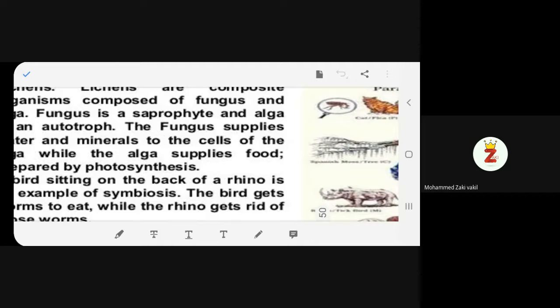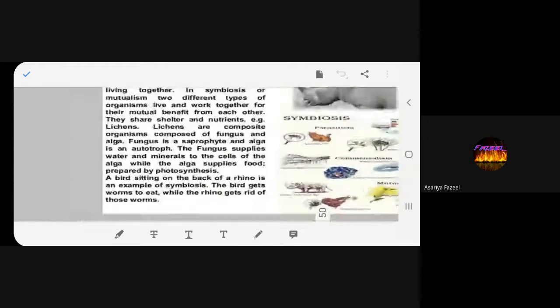Fungus doesn't have chlorophyll, so algae can make their own food by the process of photosynthesis. So fungus gives algae shelter and algae gives fungus food. Very good. So they're helping each other, isn't it, beta? Well said. So is it clear? Is symbiosis clear to all of you? Yes, ma'am.